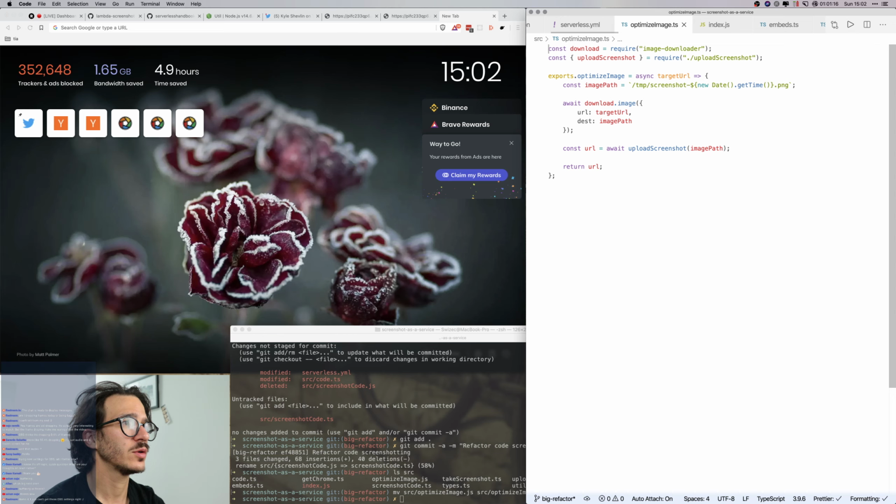Do we need util? Yeah, we don't need take screenshot. So we take that and we have the image path. We are not going to need the browser. Take the image path like that. And then our target URL is, where did it come from? Target URL comes from the same target URL as before, so that's good.